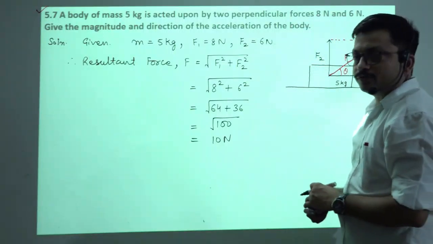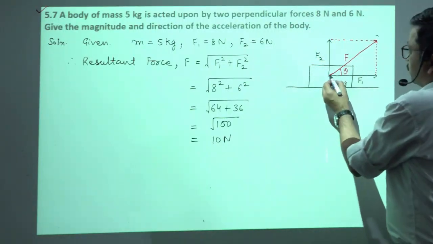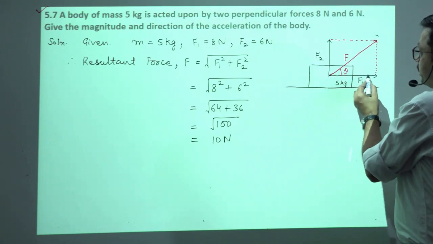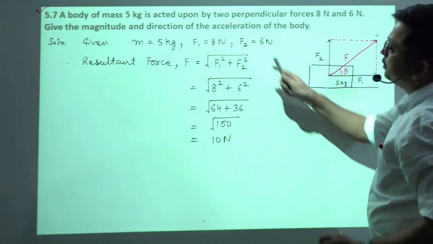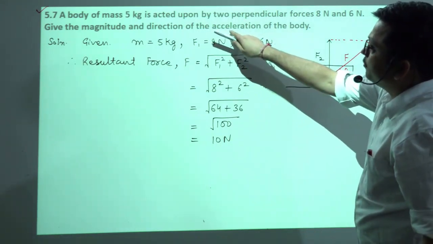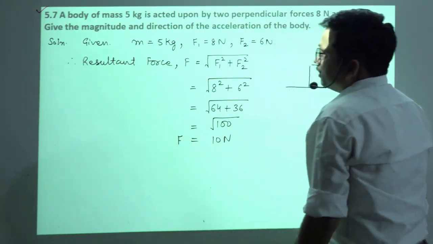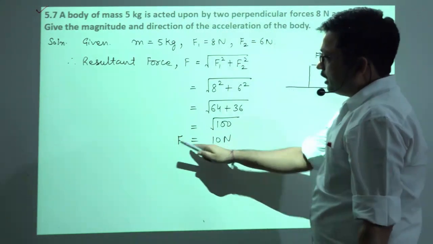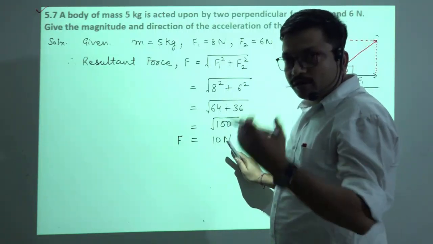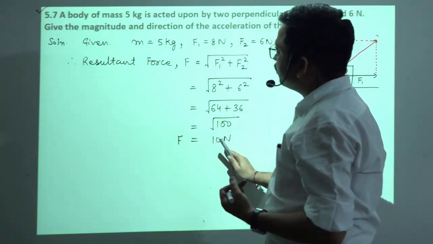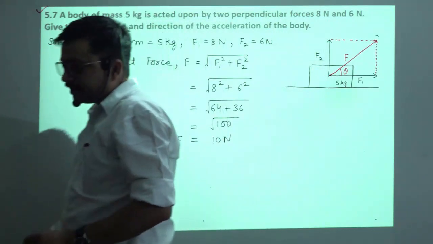ये आई resultant force. Okay, now we wants to calculate the acceleration? ये आ गई हमारे पास force. ठीक है, so acceleration will be along the direction of the force in which it is acting.